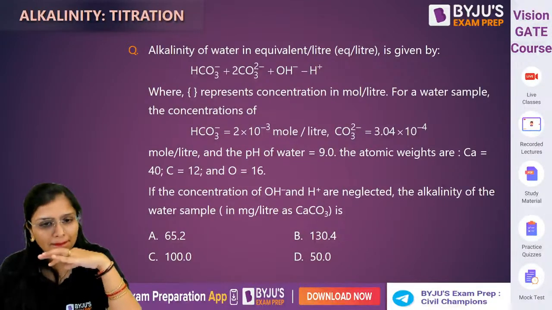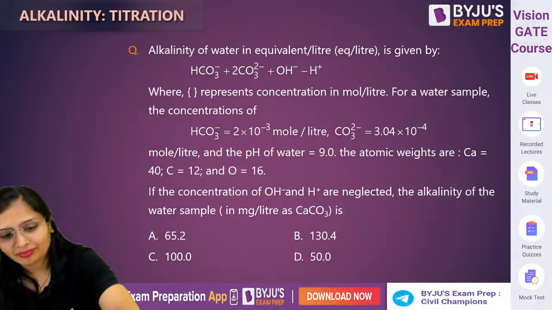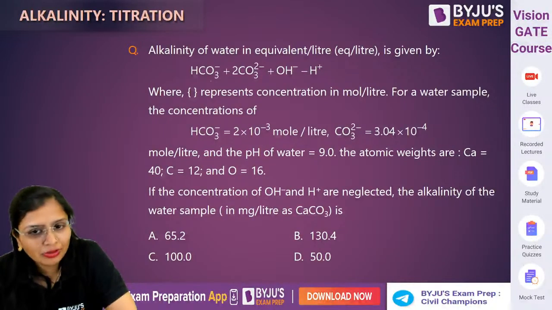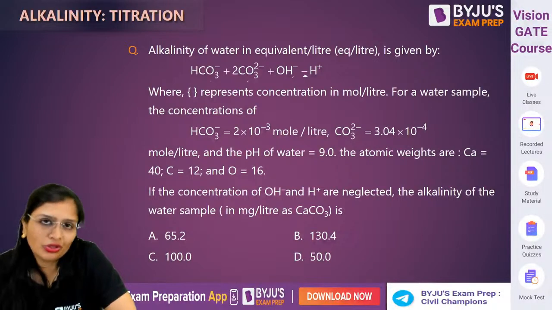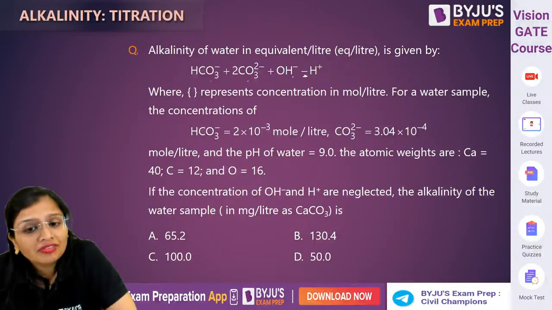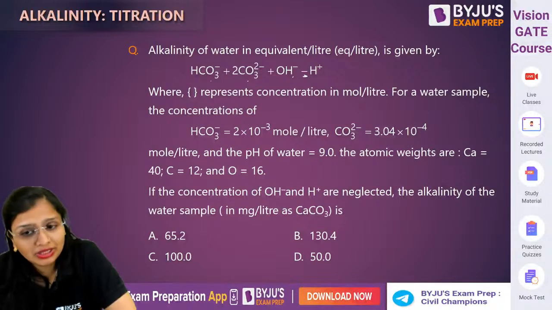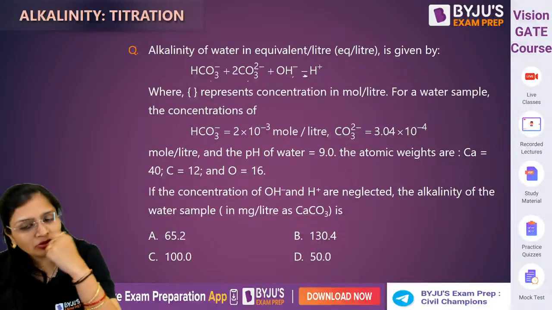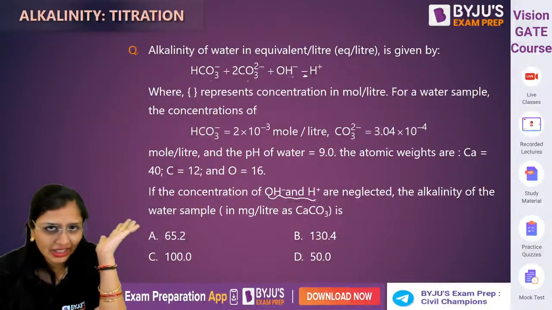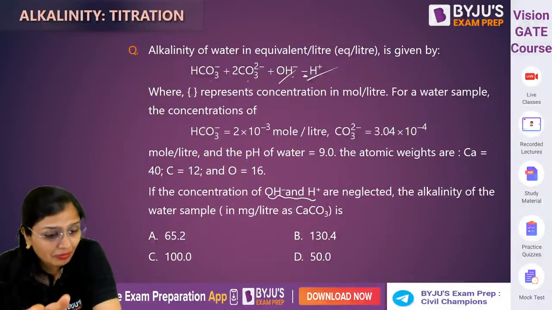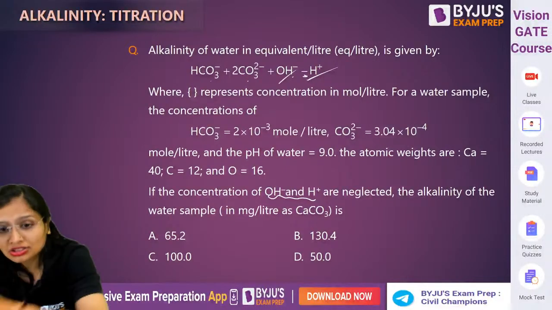Okay, fine. Now, in this question, alkalinity of water, bicarbonate, carbonate, caustic, and minus. I told you about negative alkalinity. Now they have given you the value of HCO3 minus and CO3 2 minus in moles per liter, and they're telling you that OH minus and H plus are neglected. You don't need to calculate them; they are neglected. Then what will be the alkalinity? Now this is a very good question which is being asked. So see,